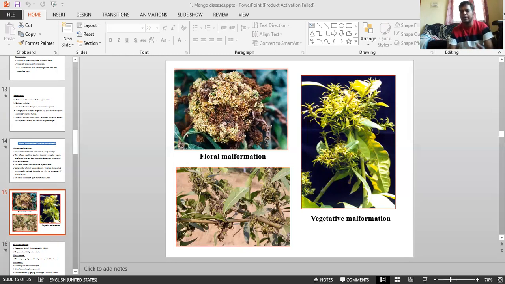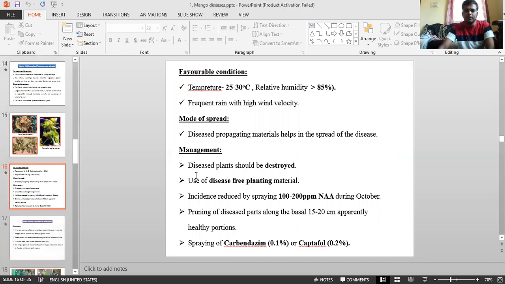I think you know the meaning of hypertrophy: cells develop and enlarge, and hyperplasia is cells dividing faster. The percentage of bisexual flowers in malformed panicles is very low. This is a major thing, otherwise there is no fruit set. Malformed heads dry up into black masses and persist on the tree for a longer period. This is regarding symptoms. Coming to the favorable climatic conditions.